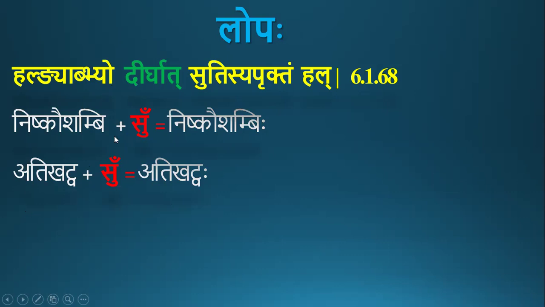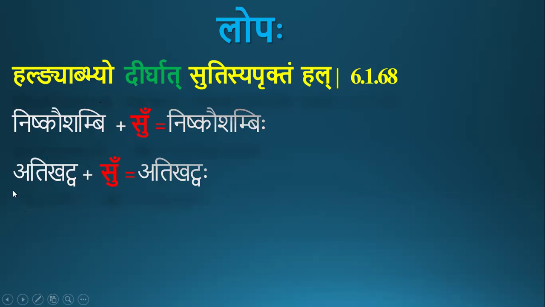But when we do samasa, the dirgha I has been converted to hrasva. Similarly, Atikatva, there Katva is a feminine word where dirgha akara was present.